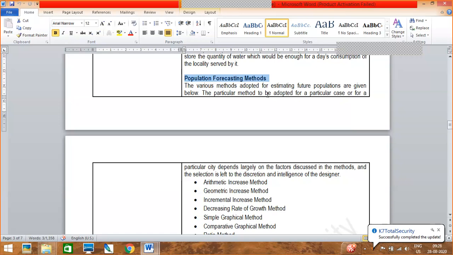So for all those purposes, population forecasting is done. So what is population forecasting? When he is constructing that pipe, he needs to consider the population of at least the next 5 years, or 5 to 10 years. He considers the population of the next 5 or 10 years with some methods. So there are some forecasting methods.